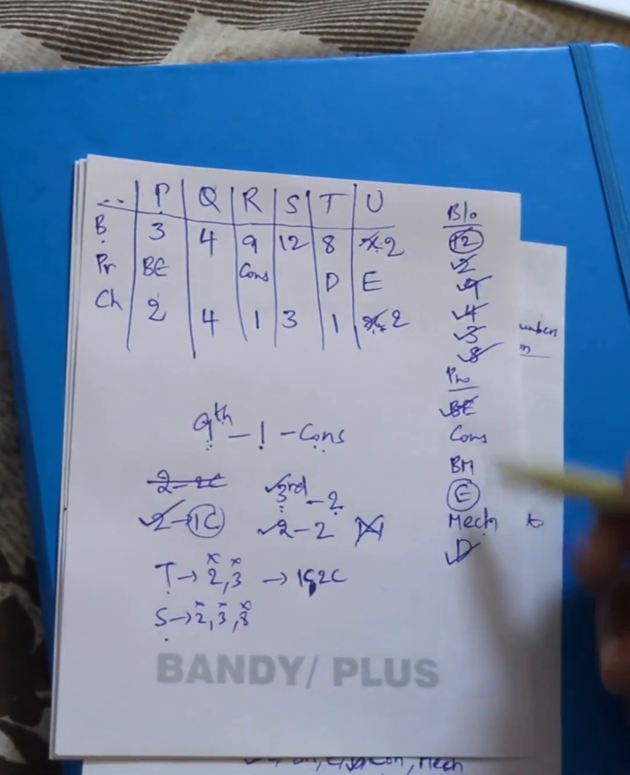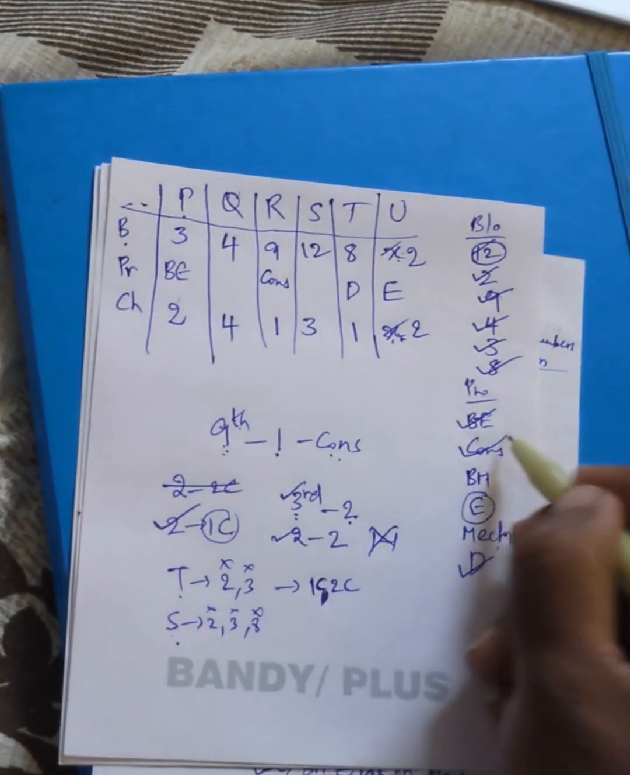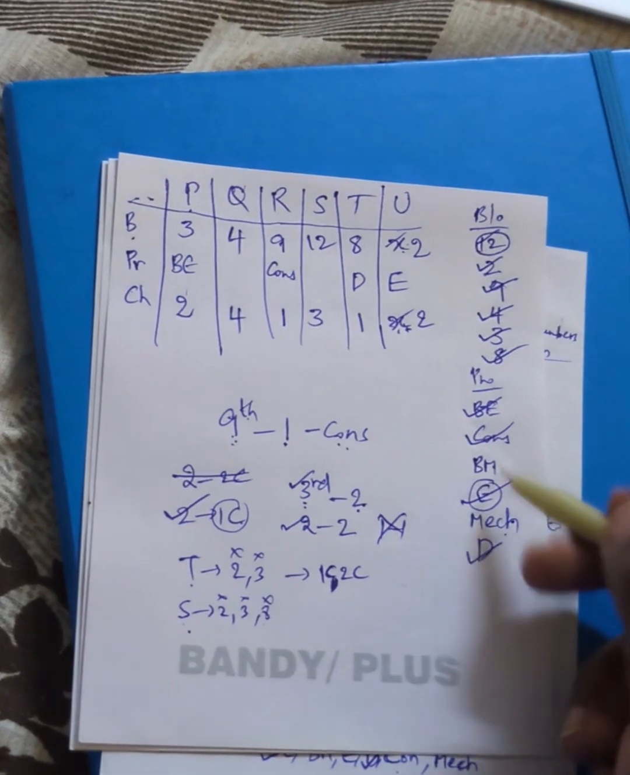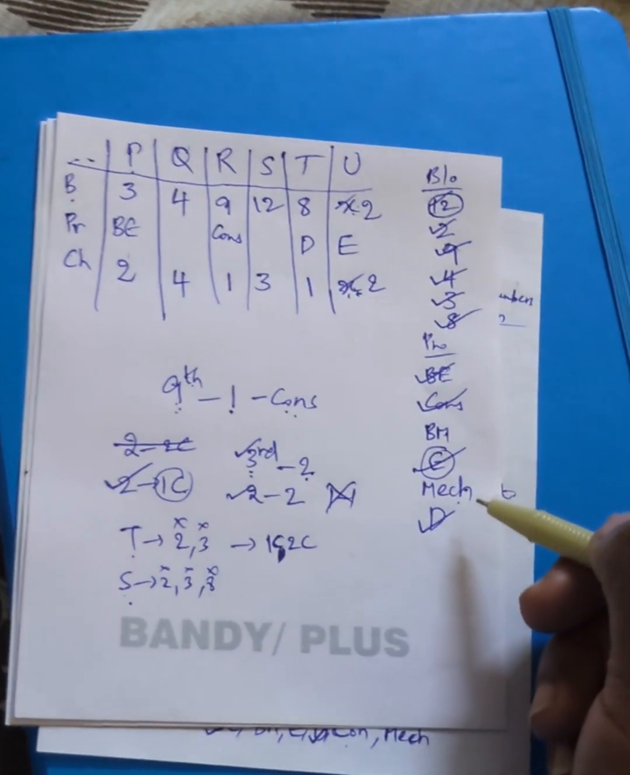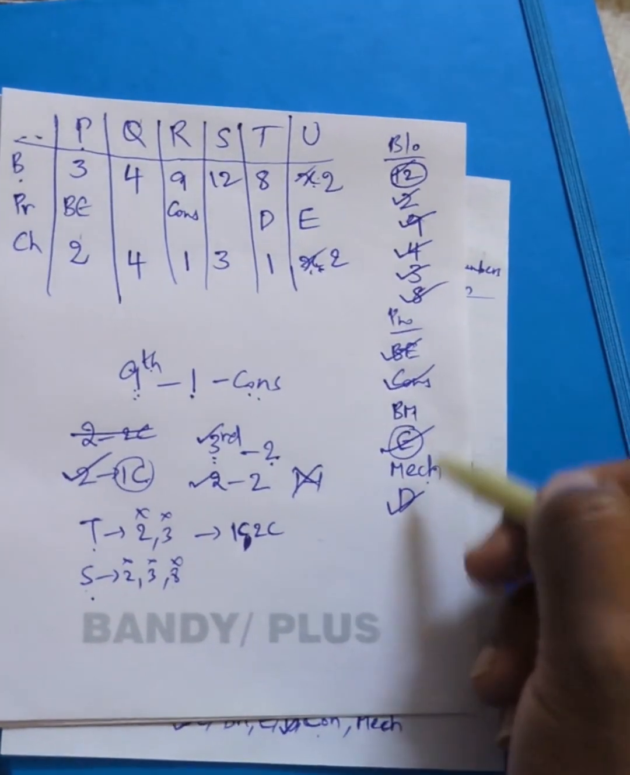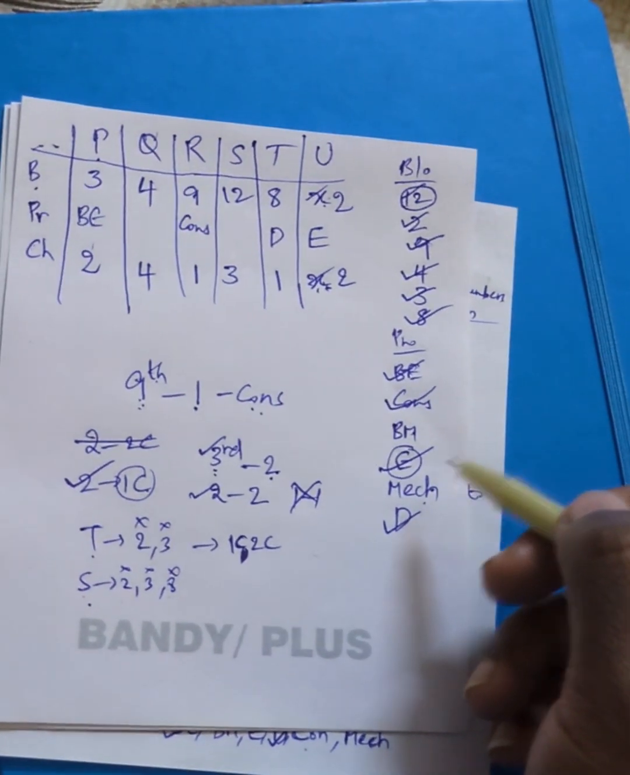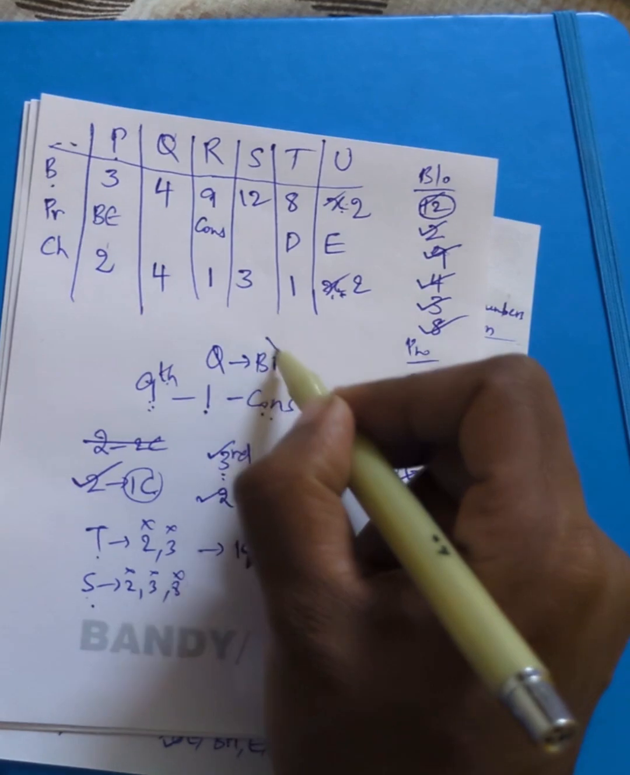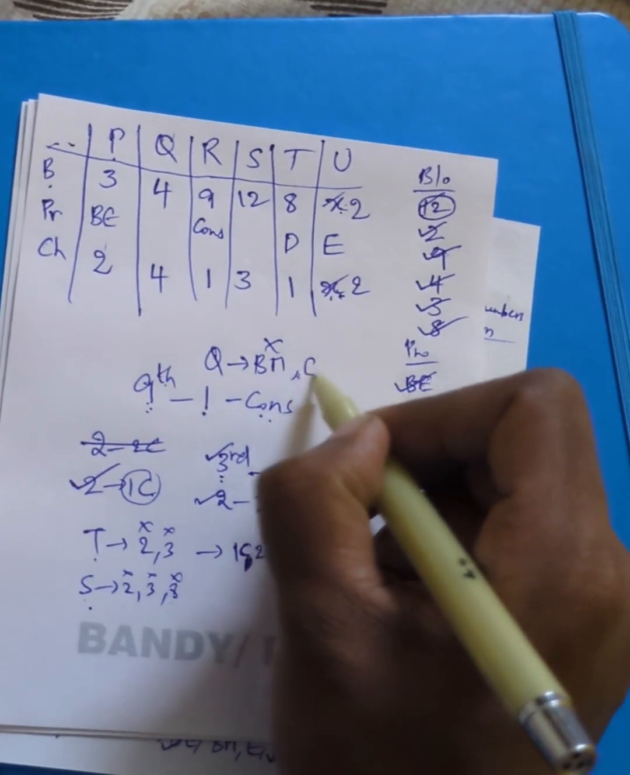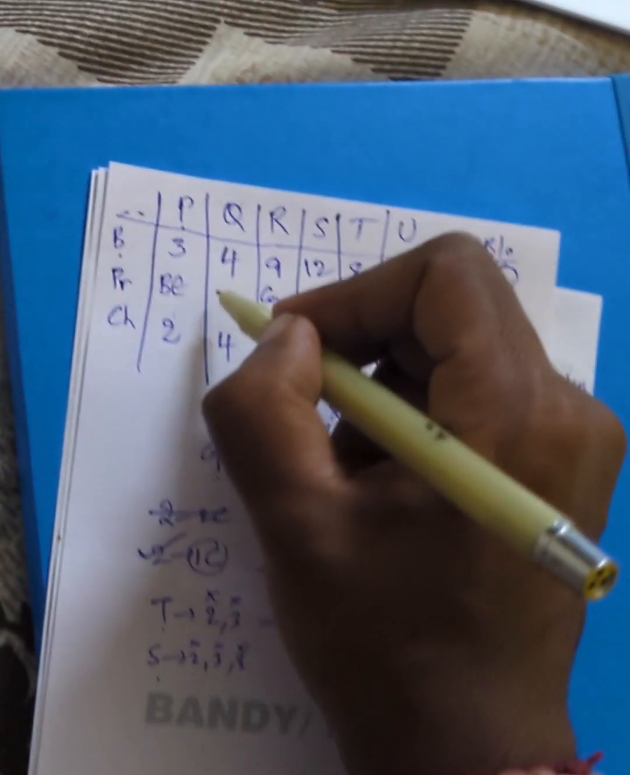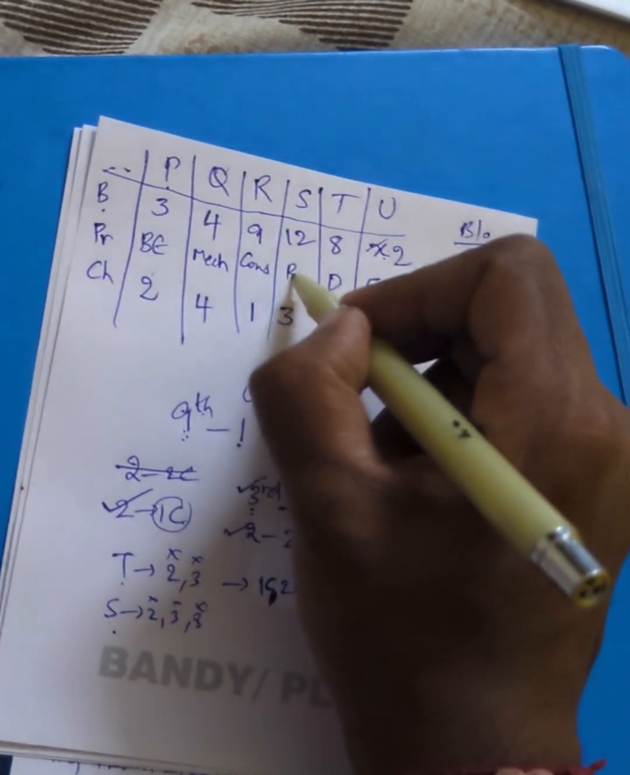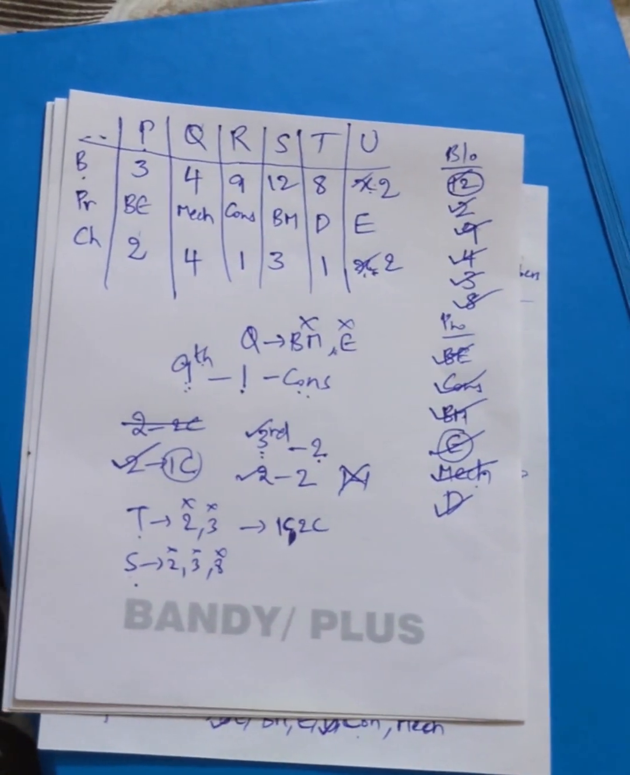Now you have to check the employment: bank employee, mechanic. Okay, sorry, businessman and mechanic. So for this, if you observe, they have told you Q is not a businessman, not an engineer, so Q should be mechanic. Done, and the remaining is bank employee. Now the whole question is completed, you can solve.